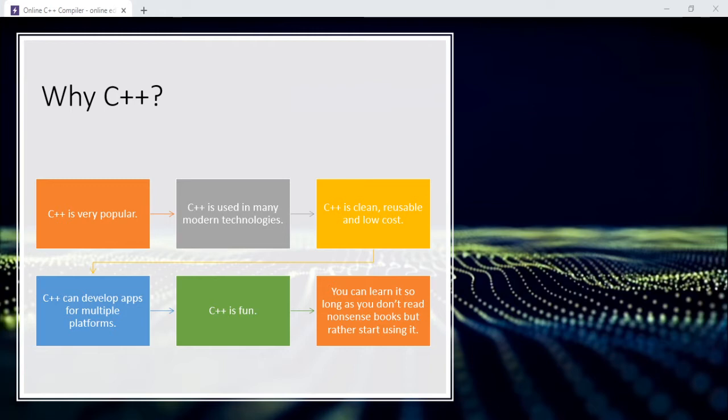C++ is fun. Yes, actually it is fun, but it takes time. And you can learn it so long as you don't read nonsense books, but rather start using it. There are a lot of nonsense books which tell you to do things, but they don't explain why you are doing those things. So, if you want to learn, stay tuned.